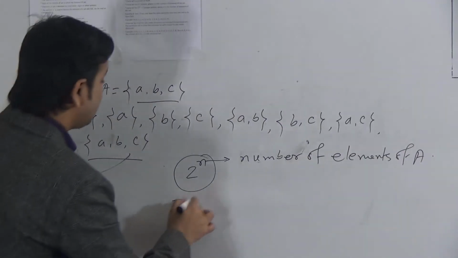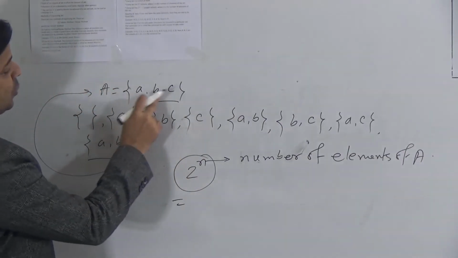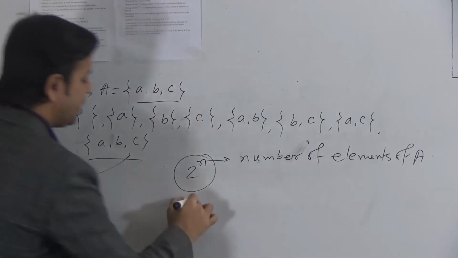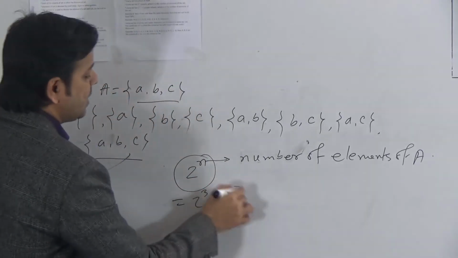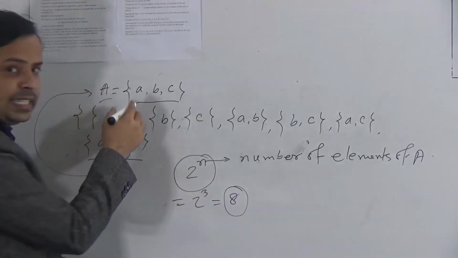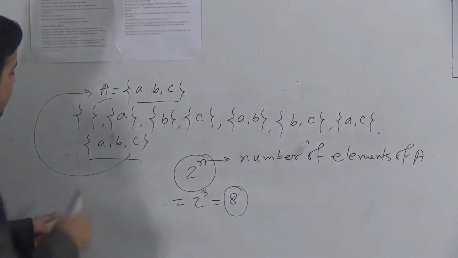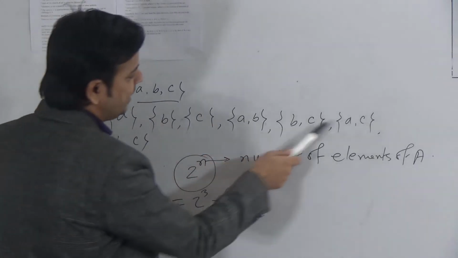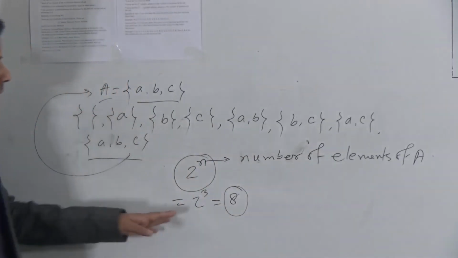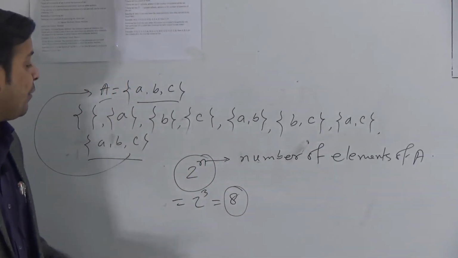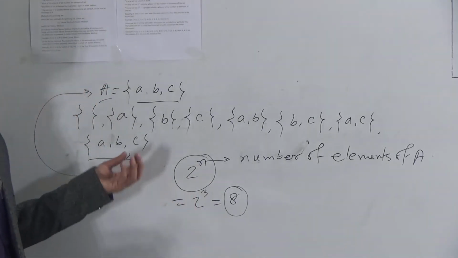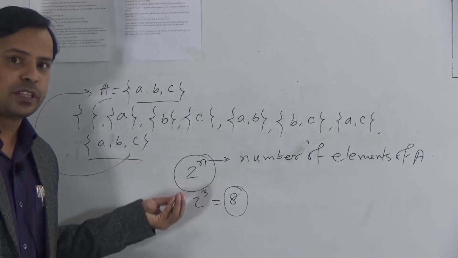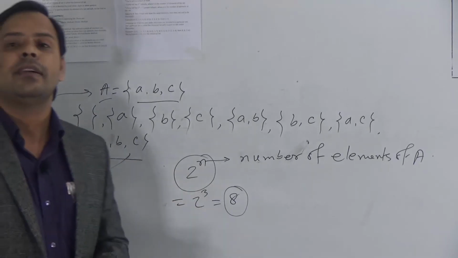So if we put here the value of n, as there are 3 elements here, the value of n is 3, so 2 to the power 3 is 8. So we can say the set A has 8 subsets, and if we count, 1, 2, 3, 4, 5, 6, 7, 8, A has 8 subsets. It means that if the number of elements of a set is n, then its number of subsets will be equal to 2 to the power n.